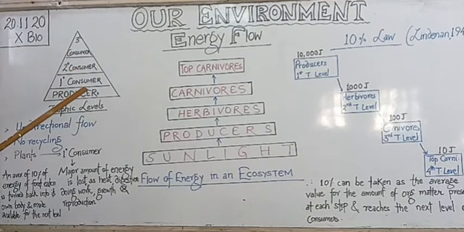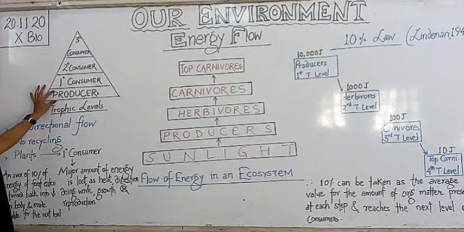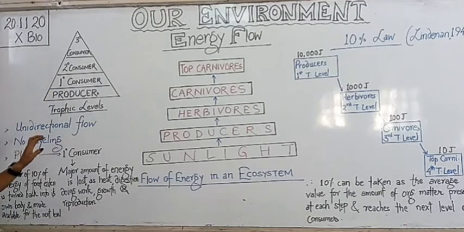The producers are at the first trophic level. They fix solar energy and make it available for the consumers.